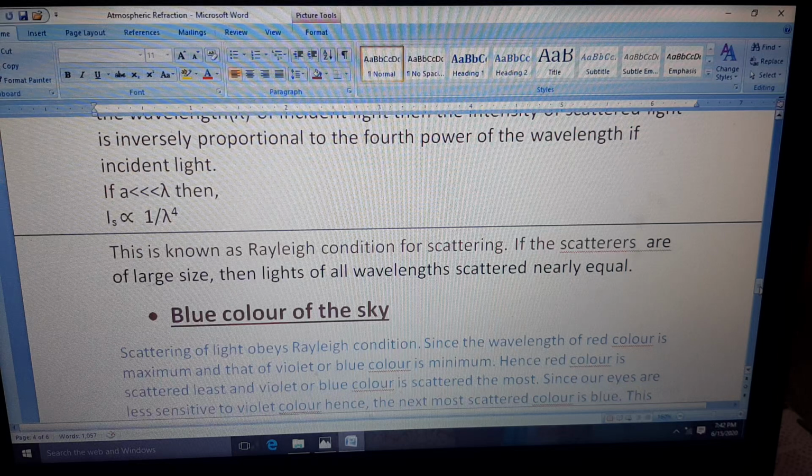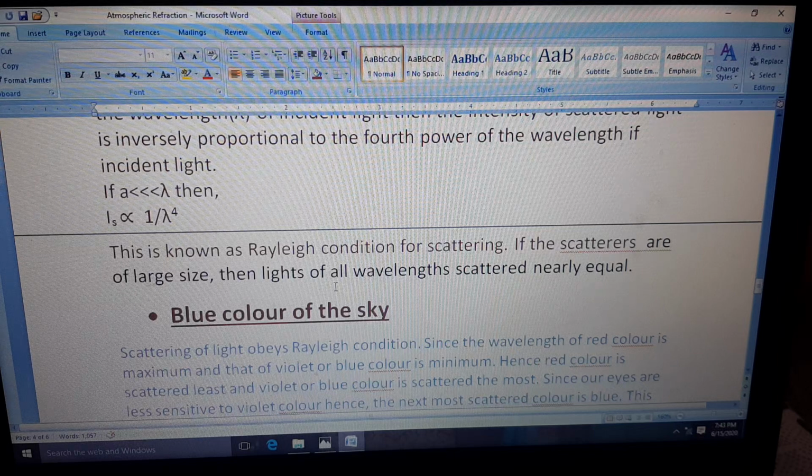If the scatterers are of large size, then lights of all wavelengths are scattered nearly equally. The Rayleigh condition will be followed when the scatterers are too small, then intensity is inversely proportional to the fourth power of the wavelength of the light. But if the scatterers are of large size, just keep in mind, lights of all wavelengths are scattered nearly equally. And when they scatter nearly equally, you will see only white light present over there.